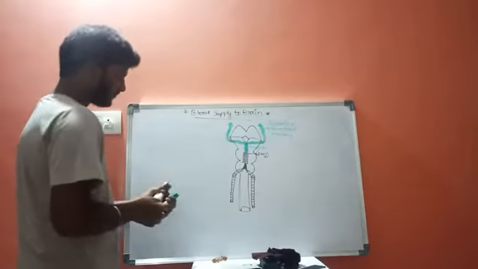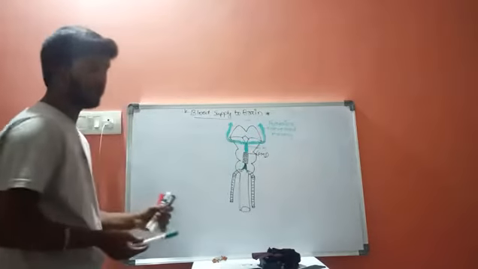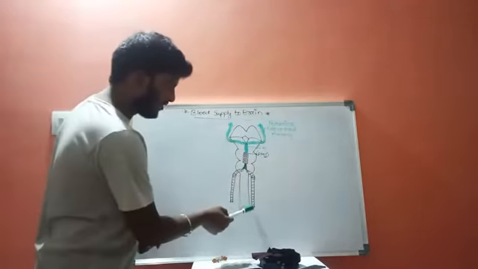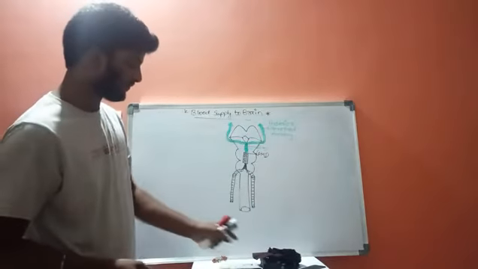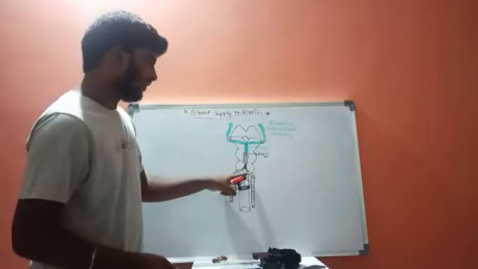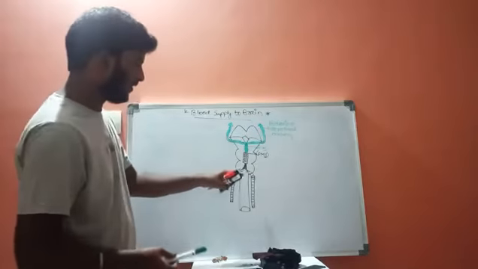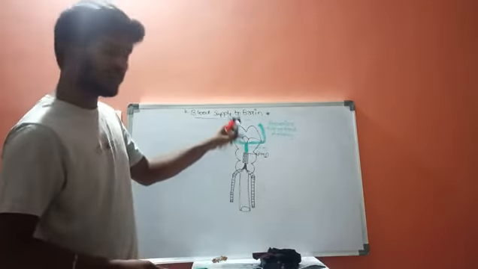Now, one more important point. As we said, these vertebral arteries join at the medulla and go upward.